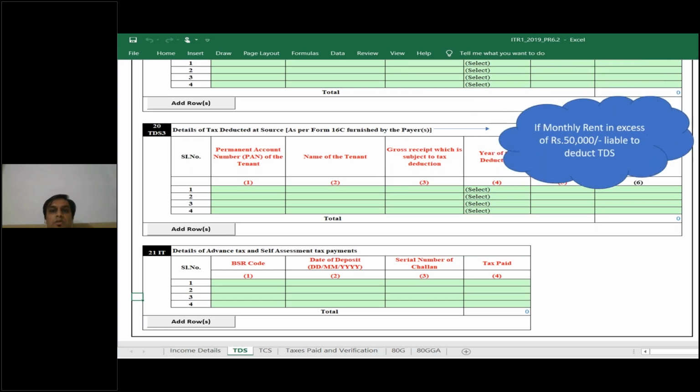You have to deduct the TDS. So if you are earning more than 50,000 rental income, you will have to put these details, provided the same person who is paying you has deducted your TDS. Okay. And here, if you have paid any advance tax, self-assessment tax, any payments you have done, you have to update in this system. You can get all this information online through 26AS also. We can download the 26AS file and cross verify the same with your challan details and verification.